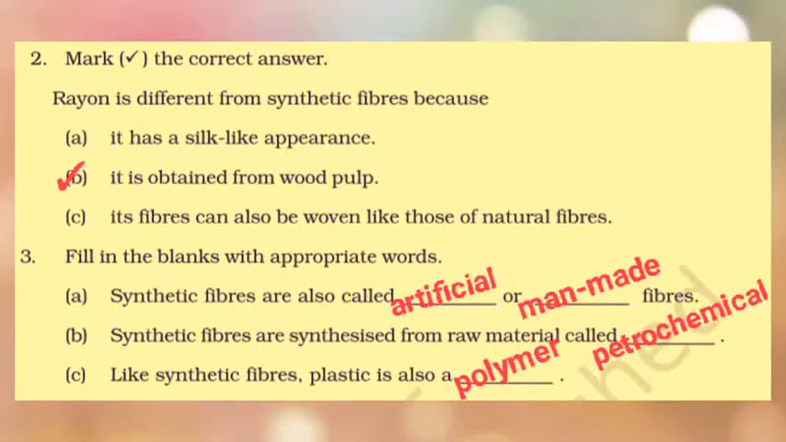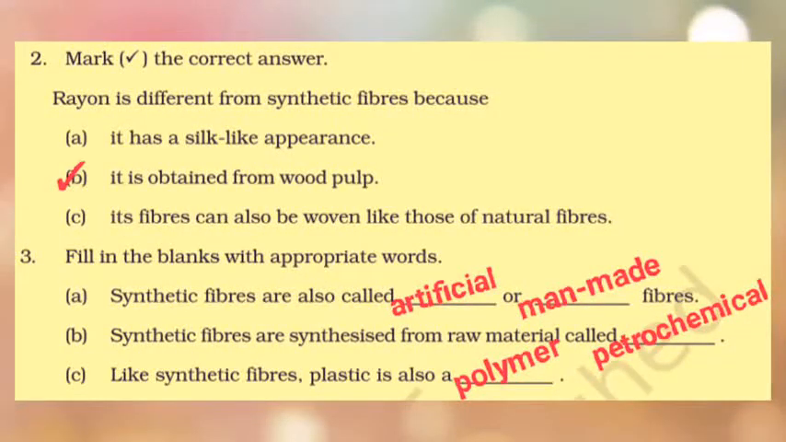Now the next one is fill in the blanks with appropriate words. Synthetic fibers are also called dash and dash fibers. Synthetic means something that is not natural, so therefore it is artificial, and it's something that man has made, so it is man-made. So it is either man-made or artificial.